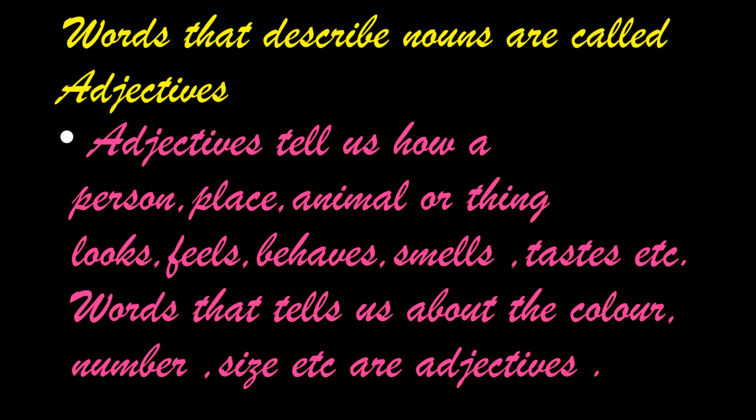Suppose I say, my aunt is pretty. My aunt is loving. My aunt is kind. My aunt is clever. For the same person, I use so many describing words. It gives us more information about my aunt. Now suppose I tell about your school.